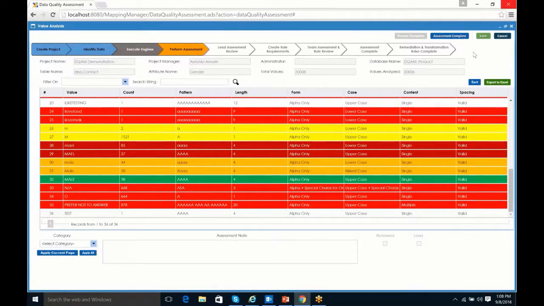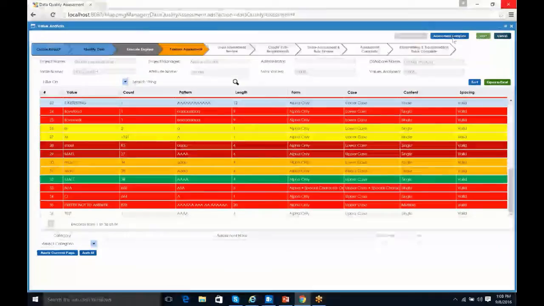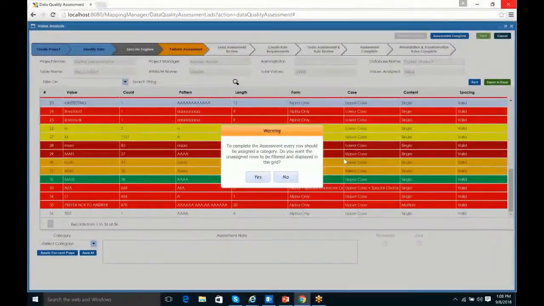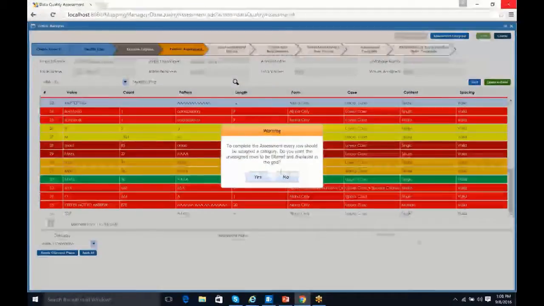And when I do, I also could say assessment complete. Now, our assessment is actually not done. As you can see, I have tests down here at the bottom. And I like testing here. But I want to demonstrate the software is actually going to force that you analyze all the data and assign a category to everything. This way we can ensure that we've done a comprehensive assessment. We've analyzed everything. And we want to make sure that it does that in the software and forces it.